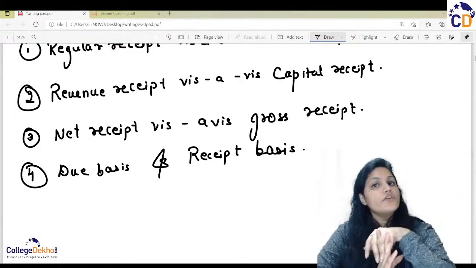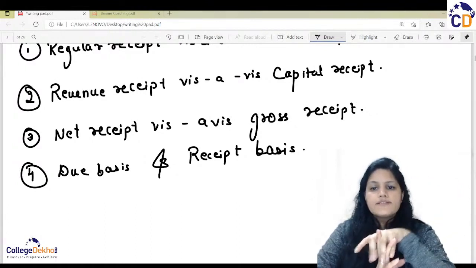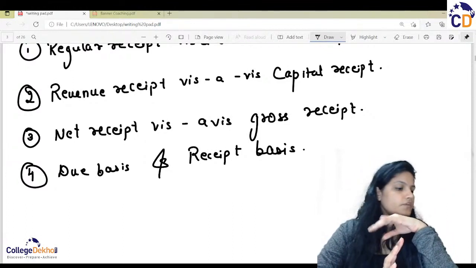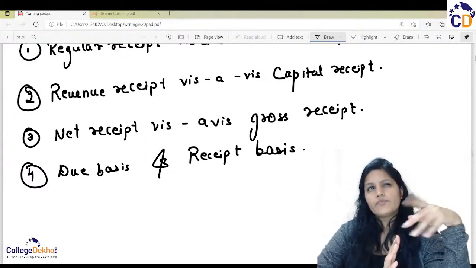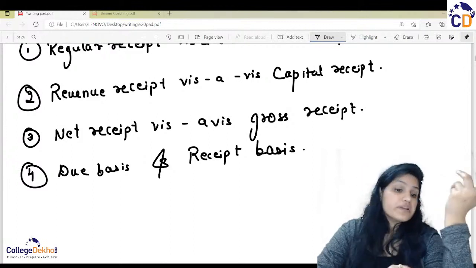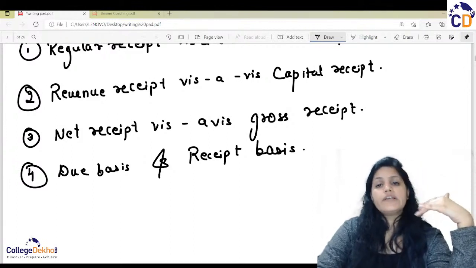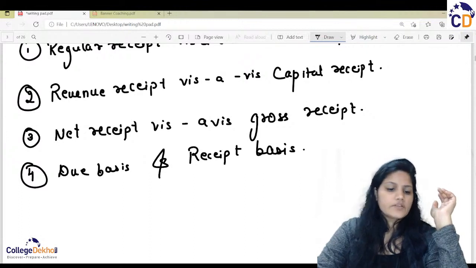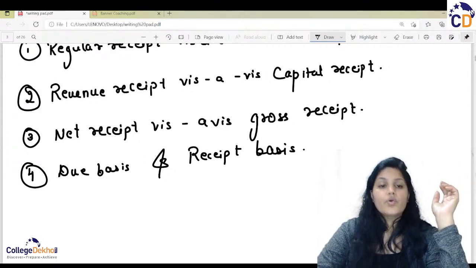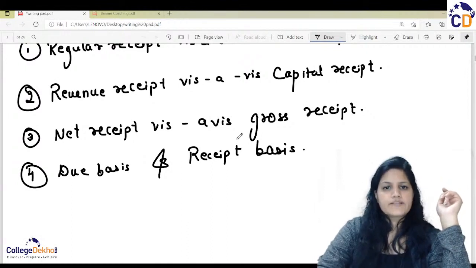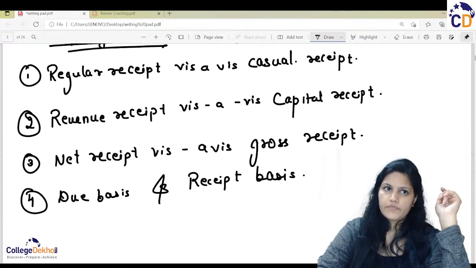And on the due basis, right now we did not receive that amount. Maybe we will receive it, maybe not. That is actually not in our hand right now. And on the received basis, that means the total amount has come into our hand. So these are the four basic points in terms of the concept of income.